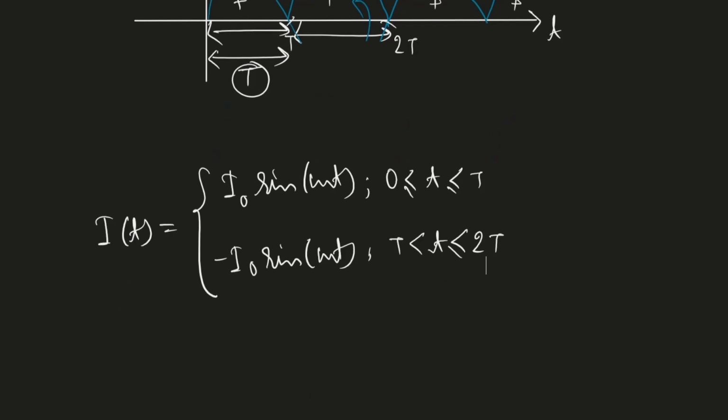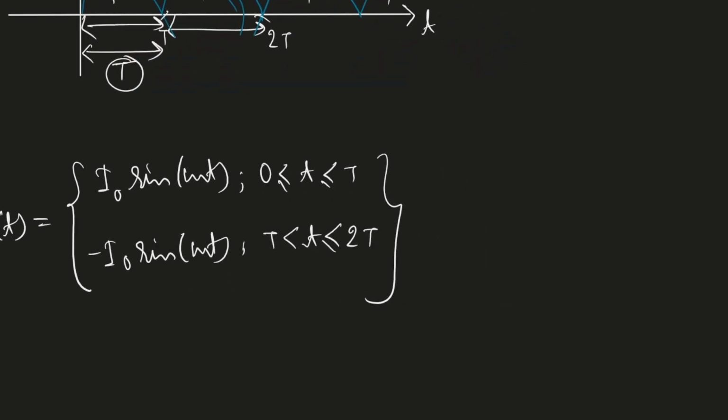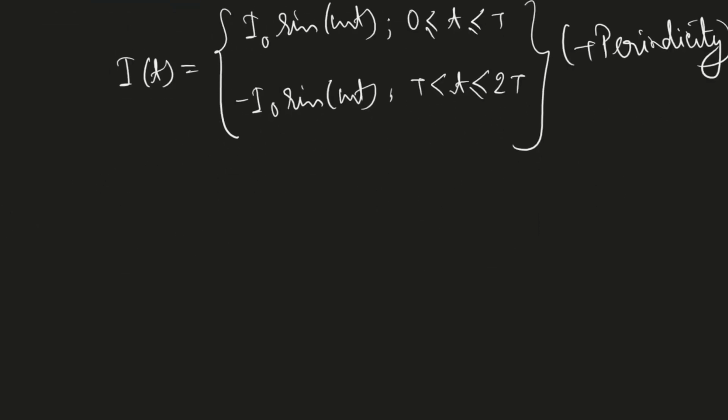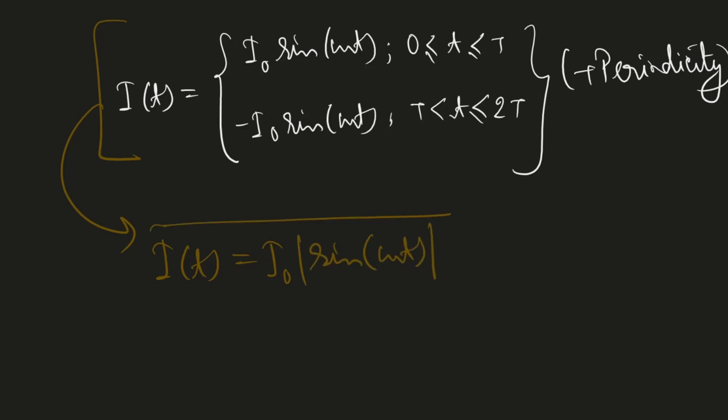So this is the expression, but again this is not the end. After that also we have to consider the periodicity, but we can replace this whole expression by this simple expression, that is I am taking the modulus value of sine omega t. So we don't again have to impose the periodicity because this is already periodic. Fine.